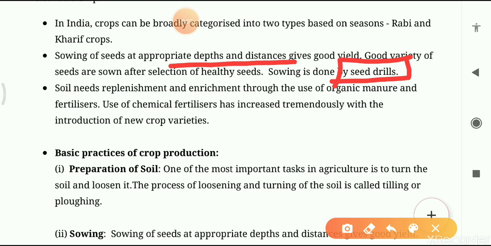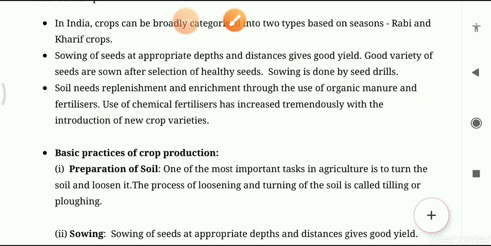Now, students, here the soil needs replenishment. Replenishment means doing it again. If nutrients are not present in the soil, then proper growth of the plant will not occur. Then how will you replenish and enrich the soil? We can add organic manures and fertilizers here. You students, you know,